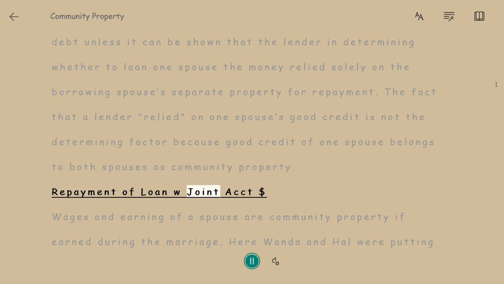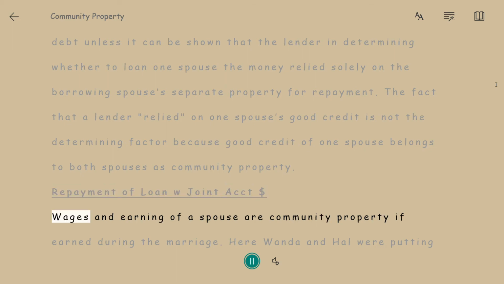Repayment of loan with joint account funds. Wages and earnings of a spouse are community property if earned during the marriage.